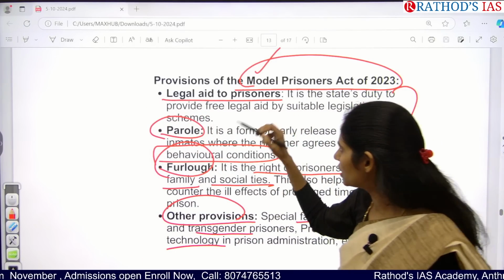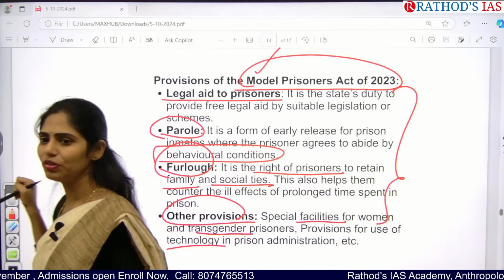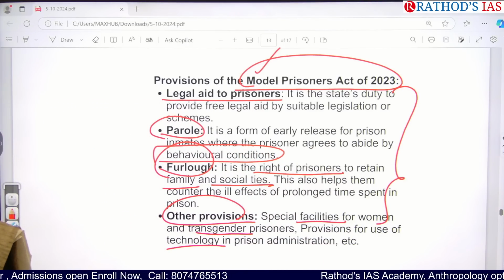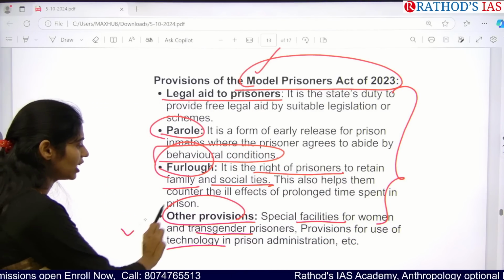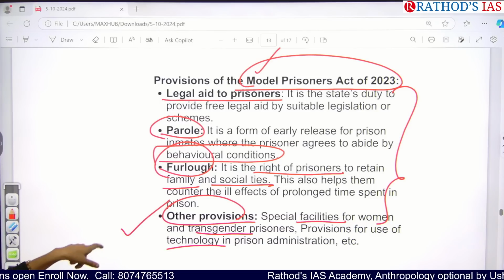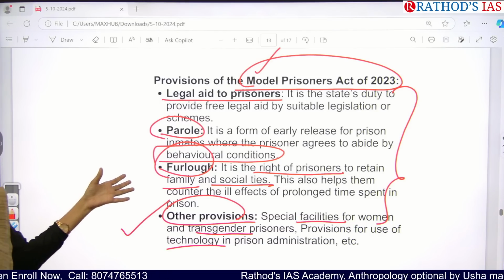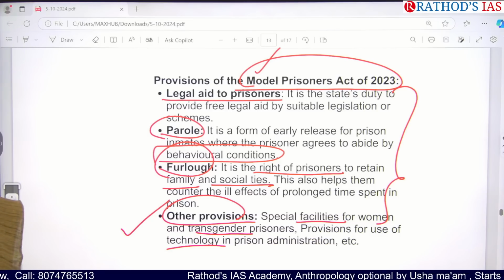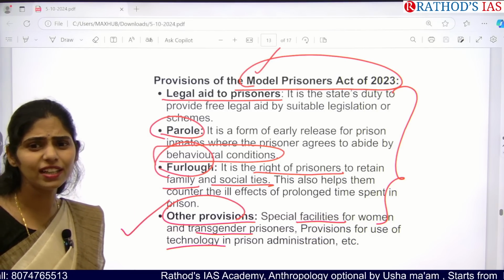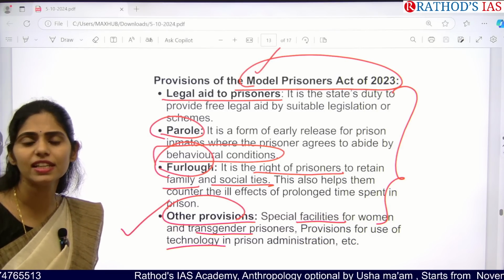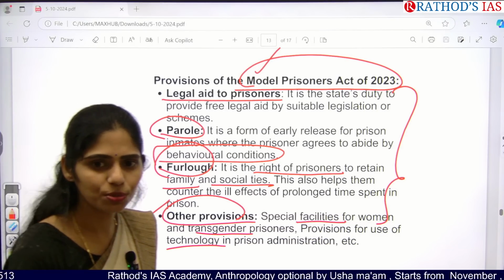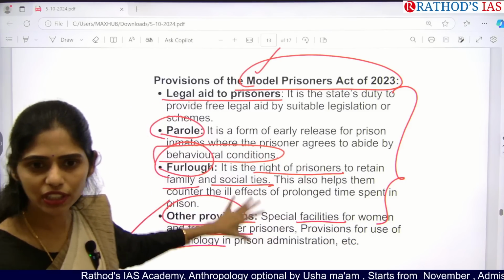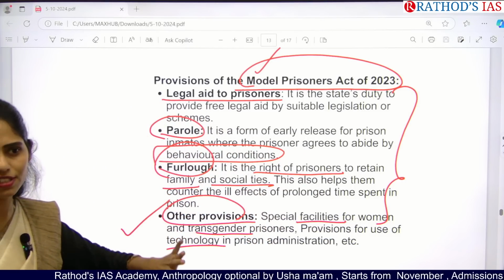So tell me, in which area can we make reforms so that we can address caste-based discrimination? We can use increased technology, so can we decrease caste-based discrimination? Next, what about furlough? What about parole? Can we make any changes? What about legal aid? Can we increase legal aid by increasing the lawyer to prisoner ratio? You have to think in this way because you are the future civil servants and you have to see.